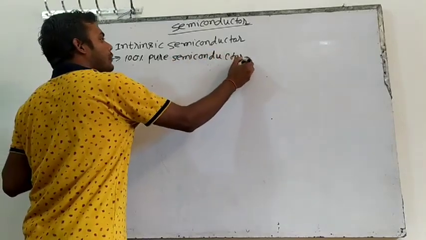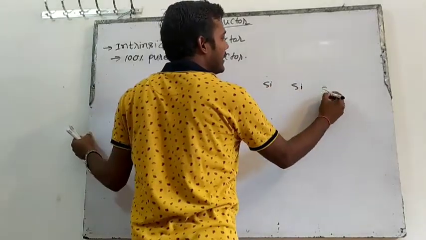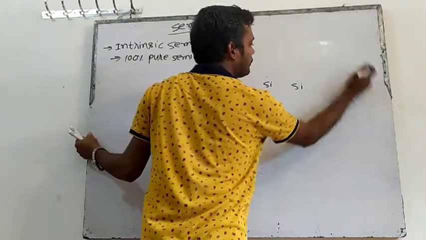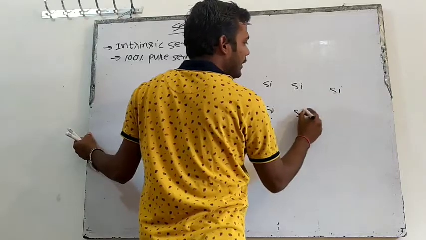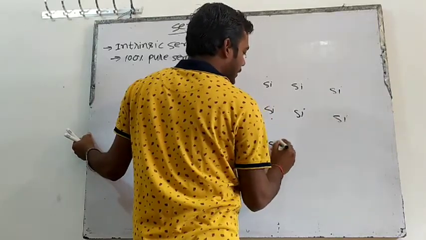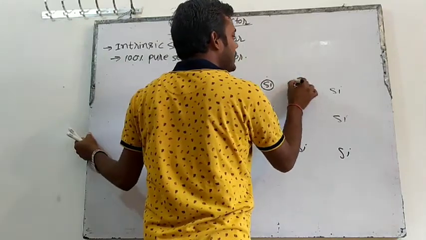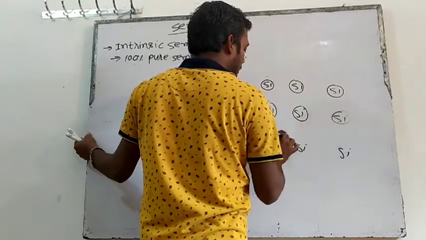In the previous class, I told you that intrinsic semiconductor 100% pure means, suppose silicon, everywhere is silicon. Silicon valency is how much? Silicon valency is 4.